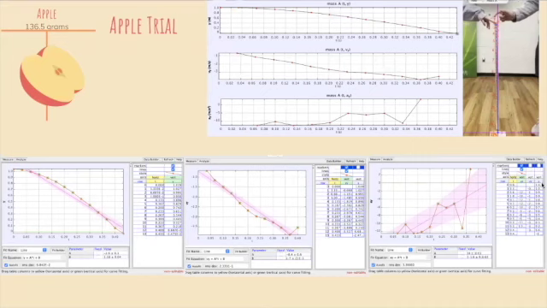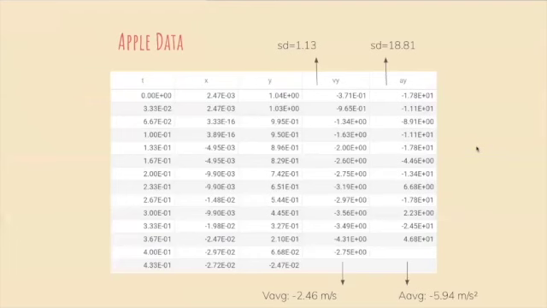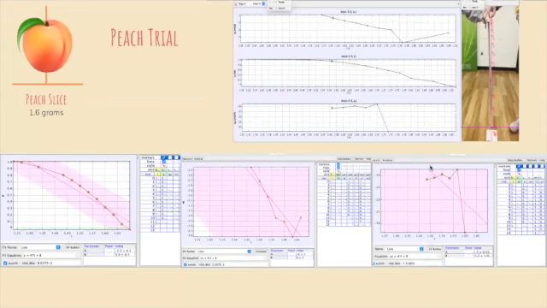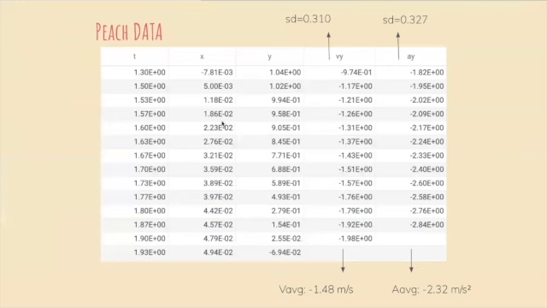Along with the apple, which weighed in at 136.5 grams, we see the same relationships: a negative correlation for position and velocity, but a positive correlation for acceleration. This is the apple data as calculated on Excel. The peach weighed in at 1.6 grams, and for the peach trial we again see a negative trend in the position and a negative trend in the velocity, and also the acceleration, which differs from the other trials. Here is our peach data from Excel.